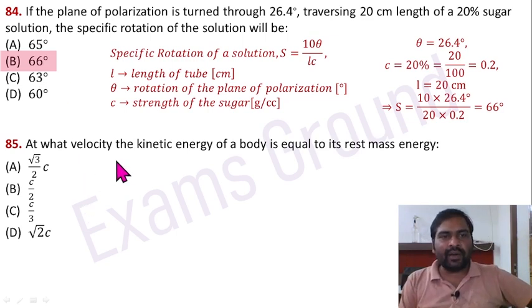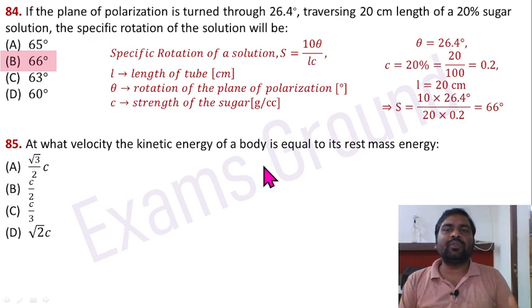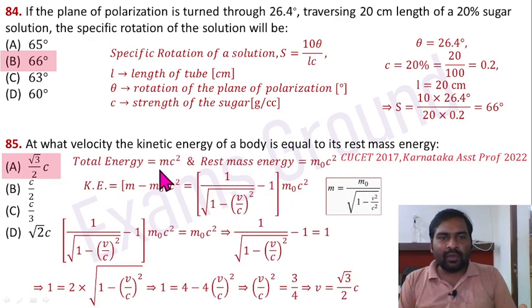Question 85. At what velocity is the kinetic energy of a body equal to its rest mass energy? The total energy equals m c square and rest mass energy equals m naught c square. Then kinetic energy is total energy minus rest mass energy, so m minus m naught multiplied by c square. M is m naught divided by square root 1 minus v square by c square. Put it here and take m naught c square outside. After that, m naught c square from this side and that side cancel each other. The remaining term is 1 divided by square root 1 minus v square by c square, minus 1, equals 1. Solve it. After solving, v equals square root 3 by 2 c.